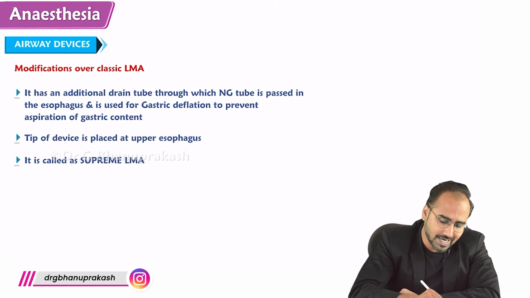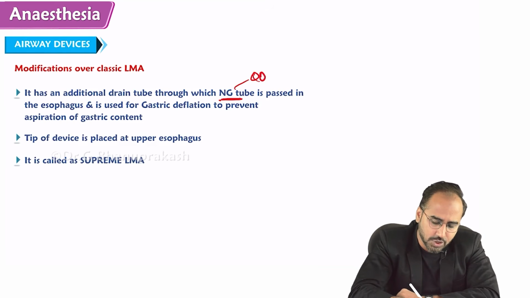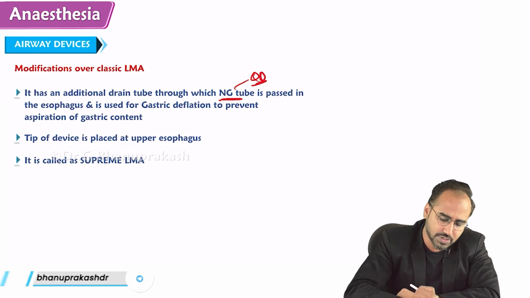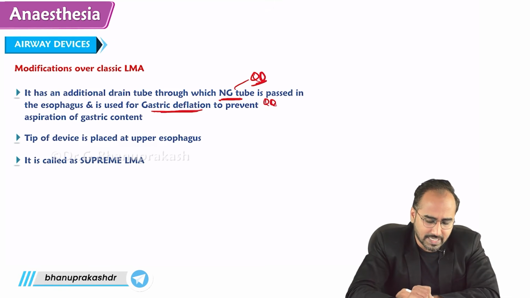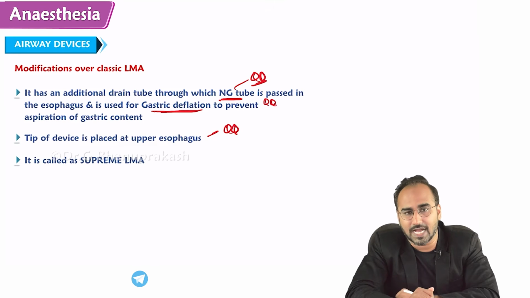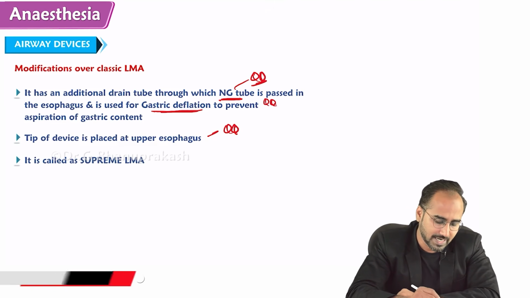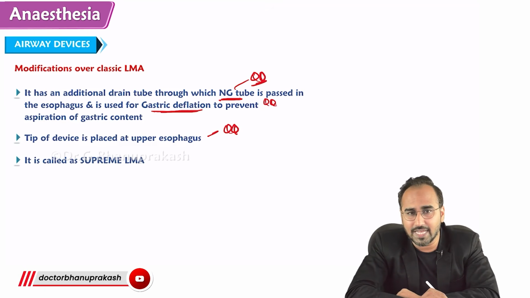This Proseal LMA has an additional tube through which the nasogastric tube is passed into the esophagus. It is used for gastric deflation to prevent the aspiration of gastric contents. The tip of this LMA is placed at the upper part of the esophagus. This is a Proseal LMA. So that was regarding the LMA, guys.